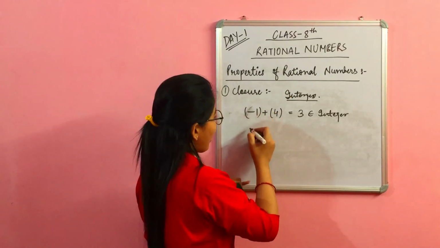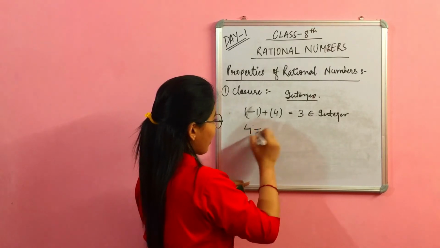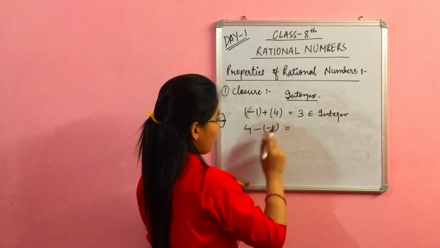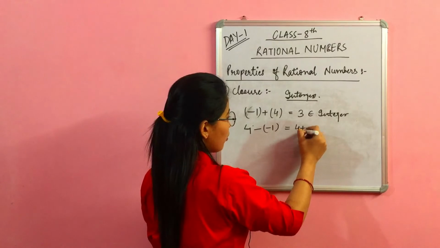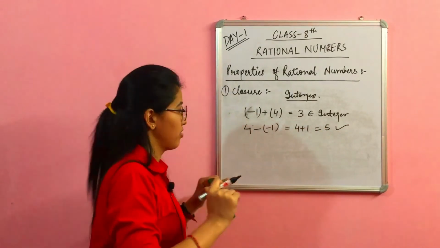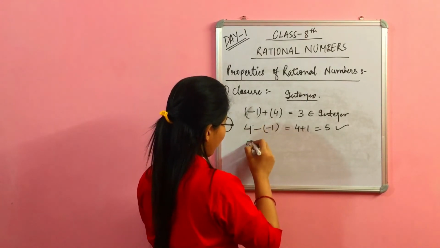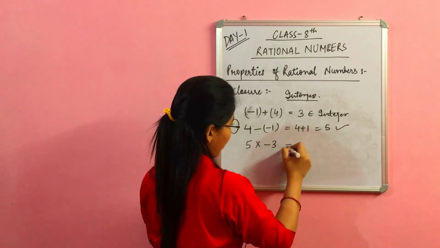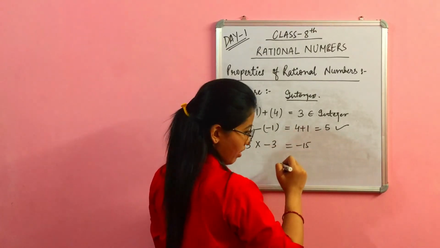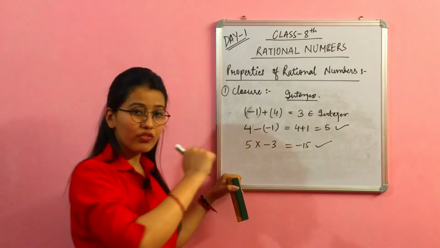Now coming to subtraction, let us say 4 minus, minus 1. Minus minus is plus, so 4 plus 1, which will give you 5, which also belongs to the set of integers, right? Coming to multiplication, 5 into minus 3 will give you minus 15, which also belongs to the set of integers.